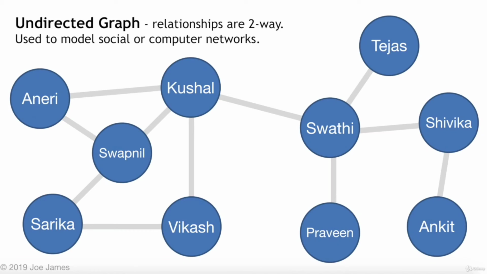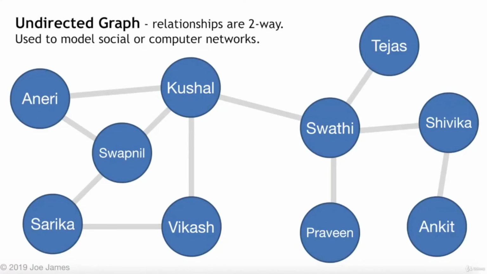So there are 2 different types of graphs we can use. Undirected graph, where the relationship is both ways, it's bidirectional. So in this case, in a social network, typically relationships work both ways because both people know each other. So here you can see there are a bunch of vertices and then a bunch of edges between the people who know each other. So an undirected graph is a very common way to model relationships in a social network or connections between a real network where the nodes would be computers and the connections would be cables connecting those computers.